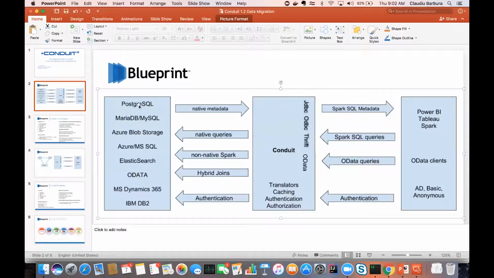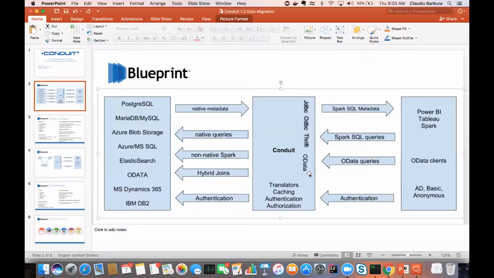Conduit connects to all these data sources, and it also enables various consumers, like BI tools such as Power BI or Tableau, or custom applications, to access these data sources in real time through unified data protocols, as you see here in the box: JDBC, ODBC, Thrift, or OData. And that's what makes us a data hub.